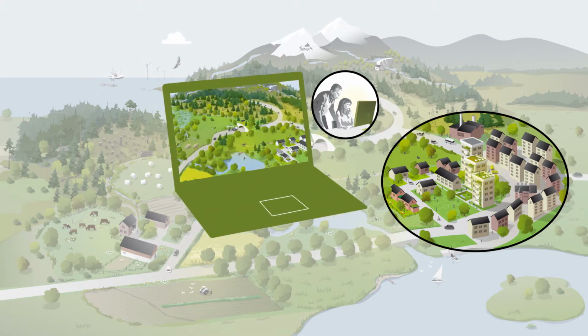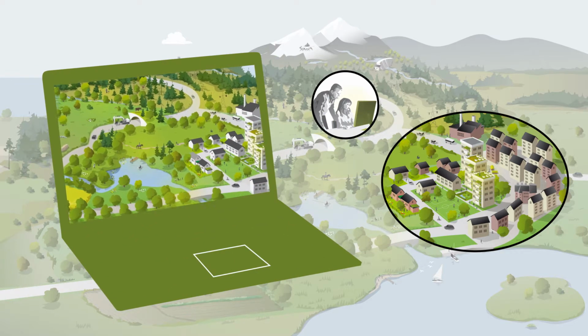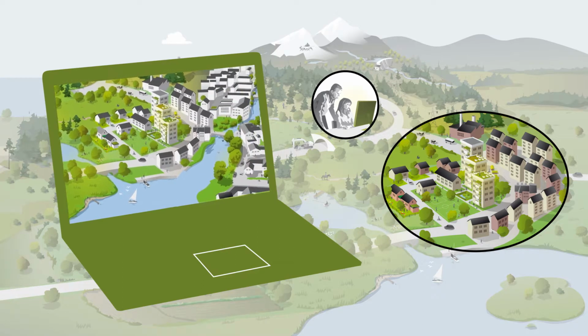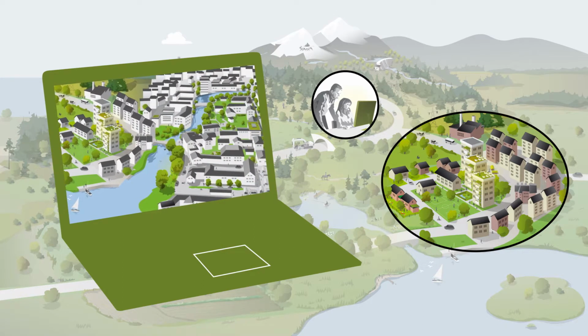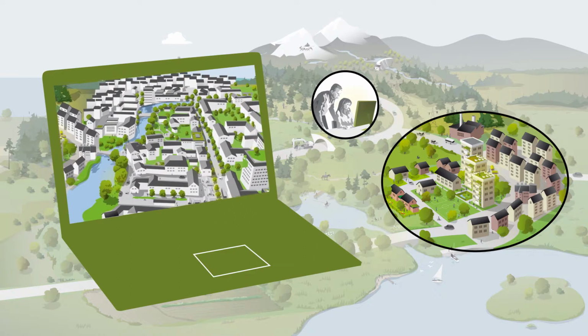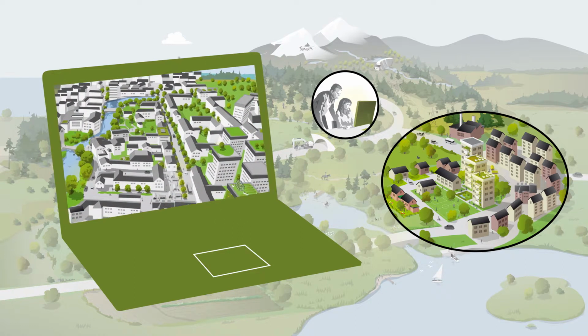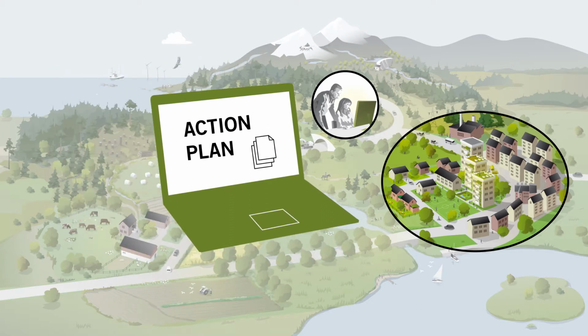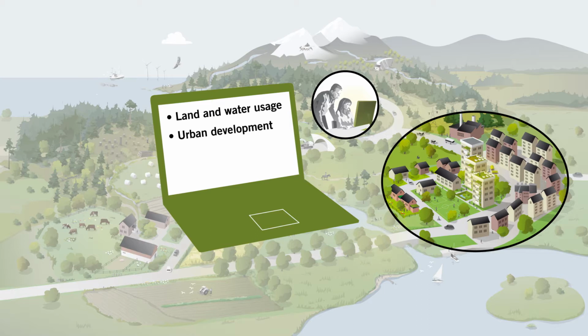Knowledge of green infrastructure therefore needs to be borne in mind in all plans for cities or urban areas in order to maintain and create important green areas. The analyses and map data that emerge from the regional action plans should be considered in all decisions on buildings, land and water usage, urban development, and when permitting environmental procedures.